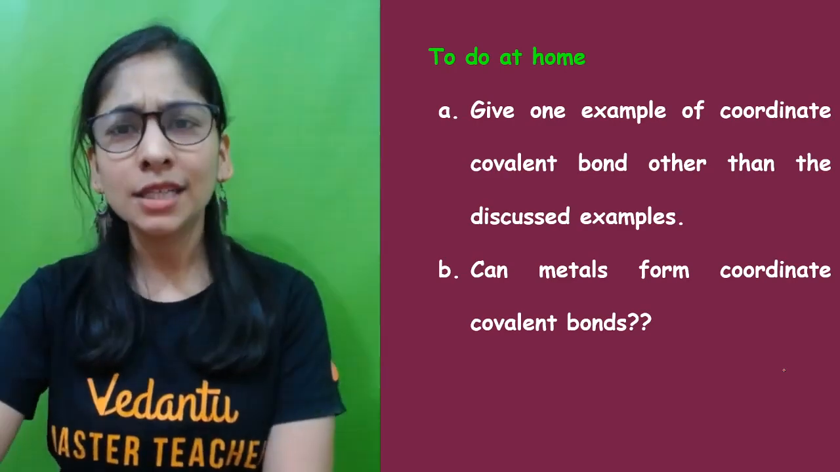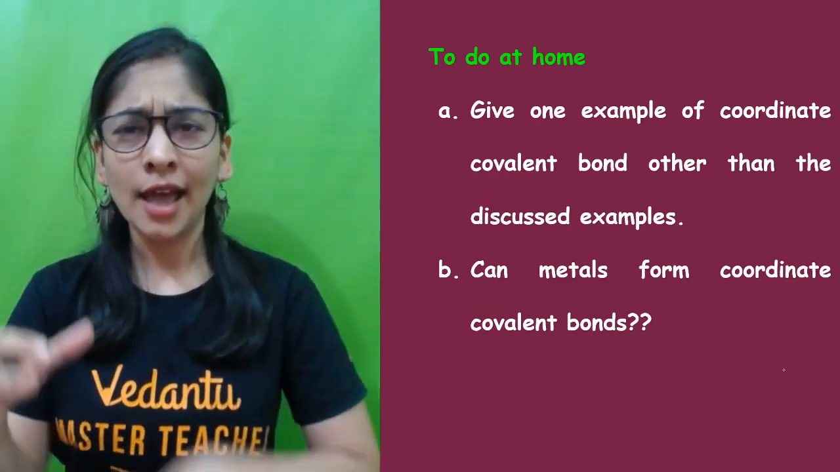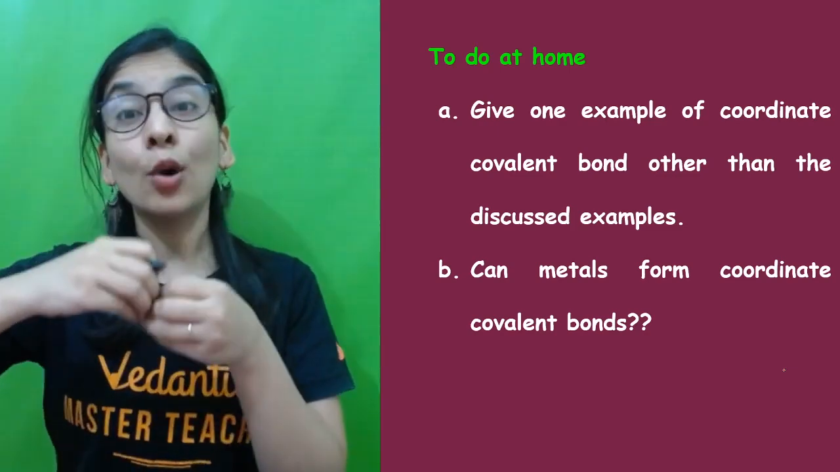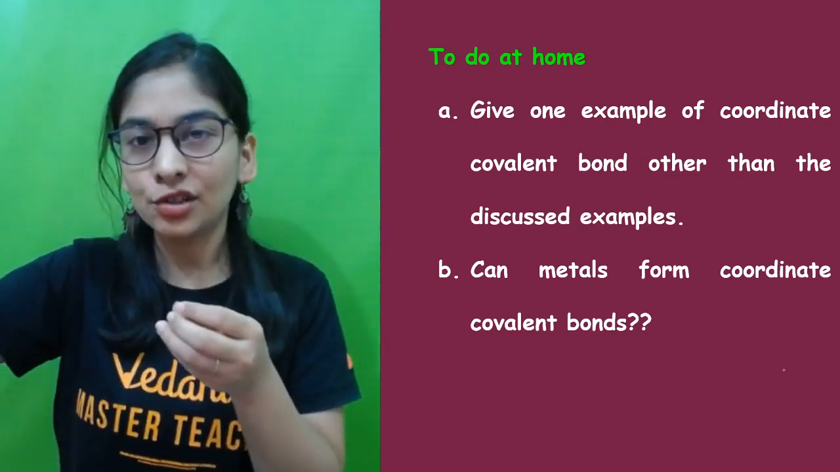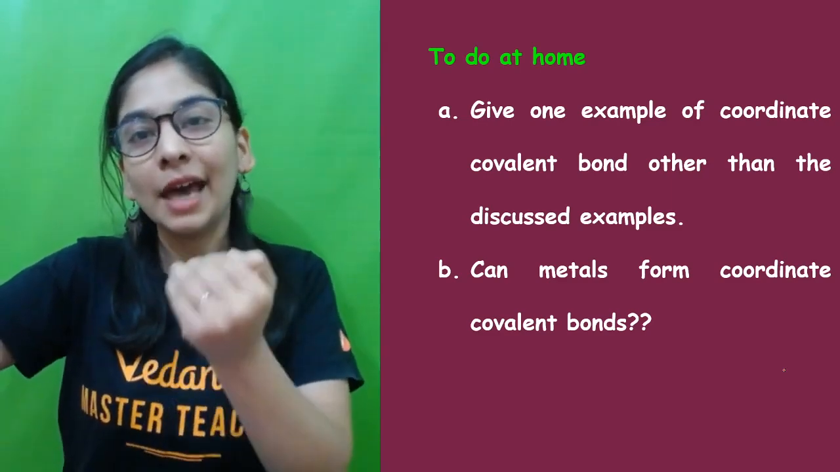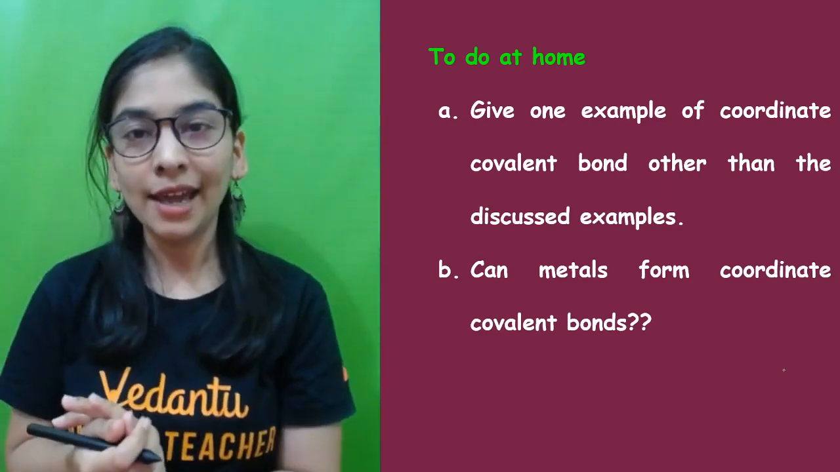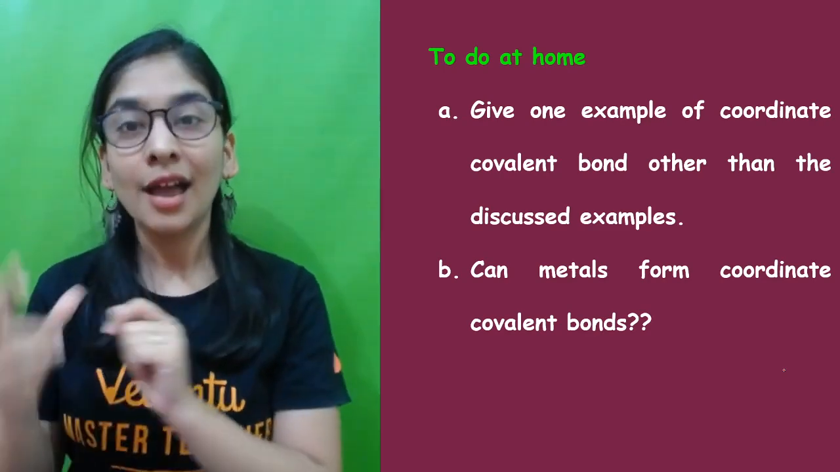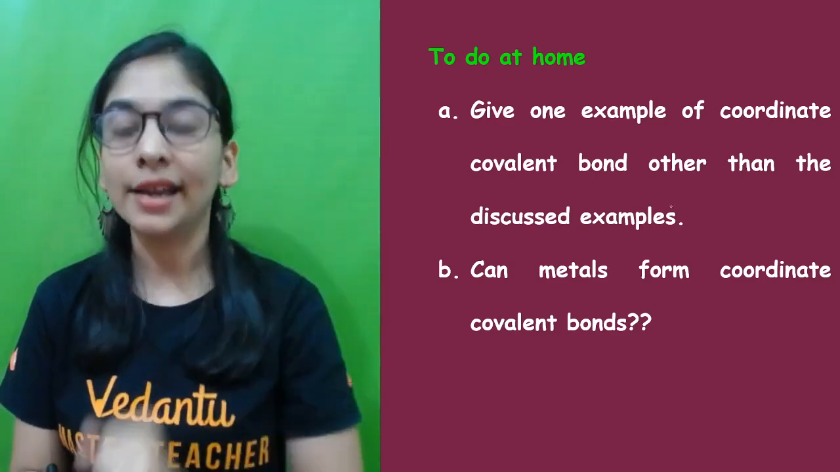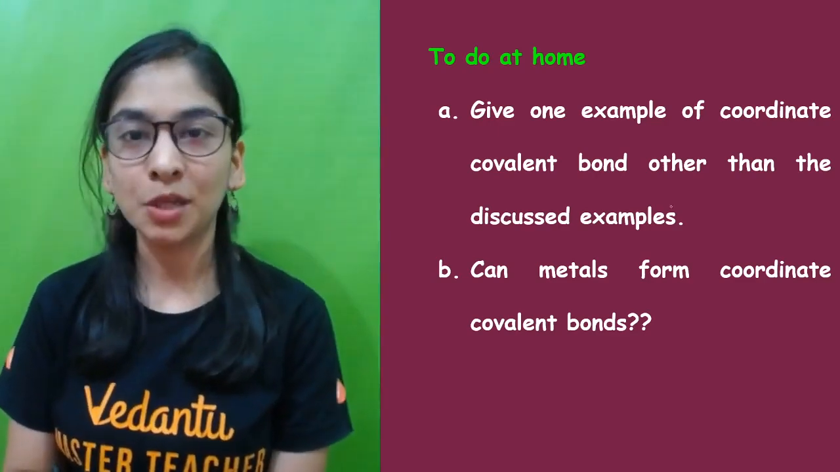So what did you get from the session? I hope coordinate covalent bonding is pretty much clear, that it is covalent bonding because it's sharing of electrons, but in what sense? One will believe in sharing and will give to the other. Coordinate covalent bonding is a part of sharing, and it's not like a completely ionized kind of molecule that we are going to get.